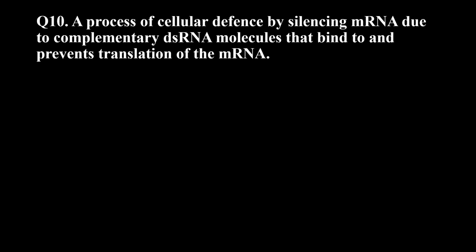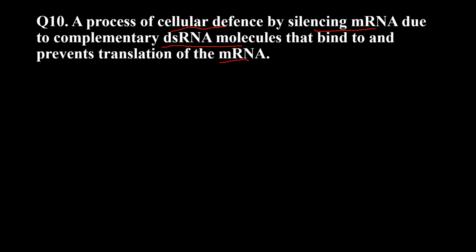And the last question is, a process of cellular defense in which the cells silence the mRNA due to a complementary double-stranded RNA molecule. So in this cellular defense, mRNA is silenced using a double-stranded RNA molecule that binds to it and prevents mRNA translation.